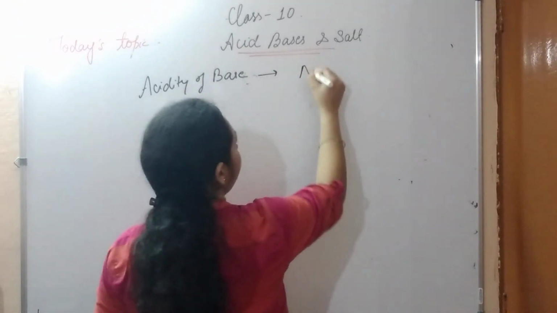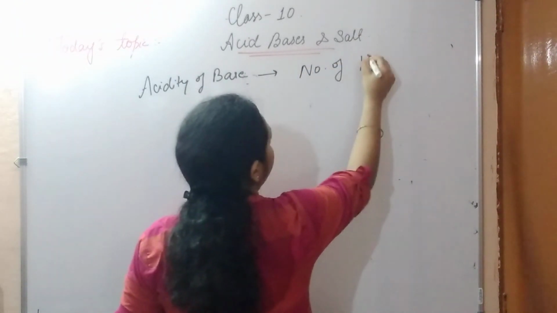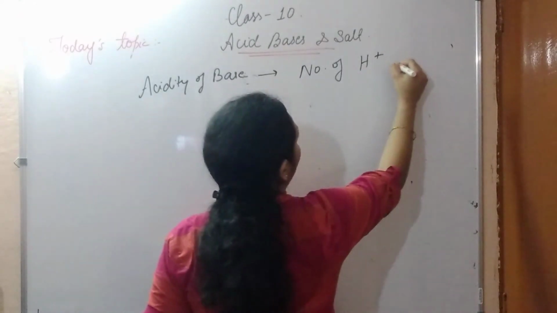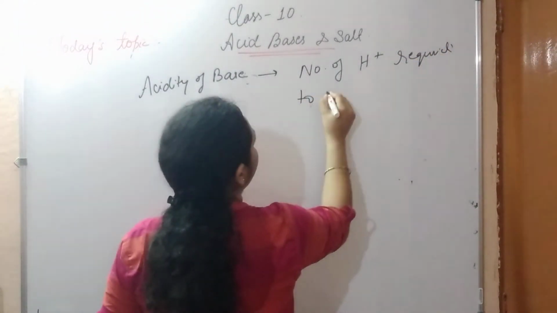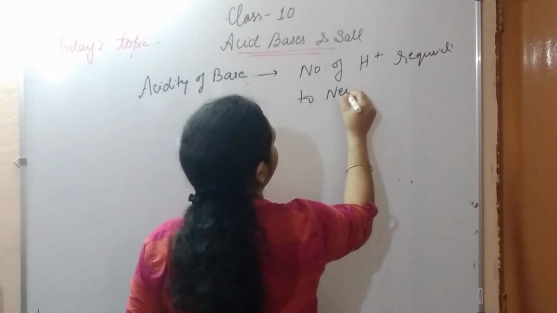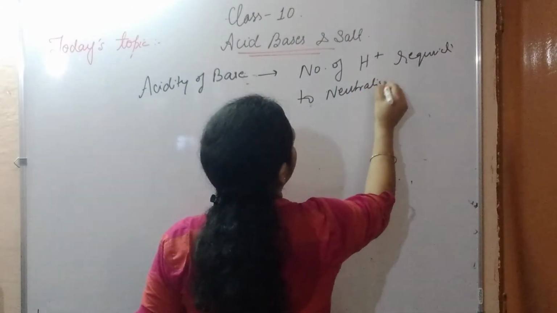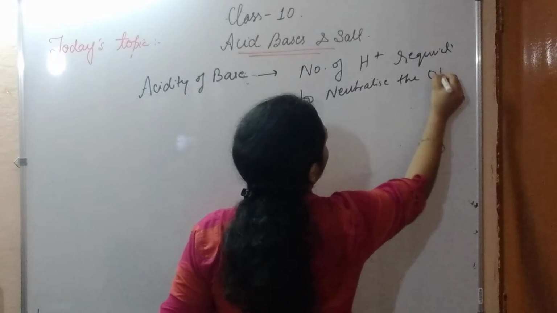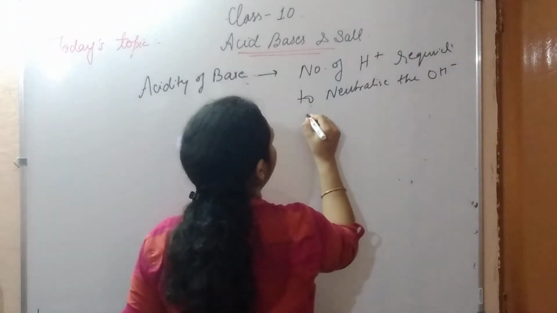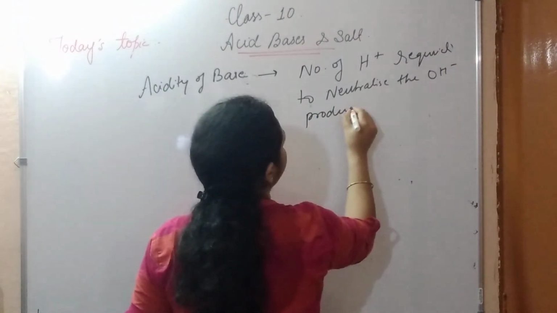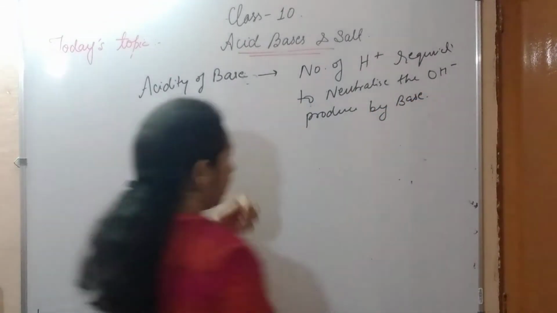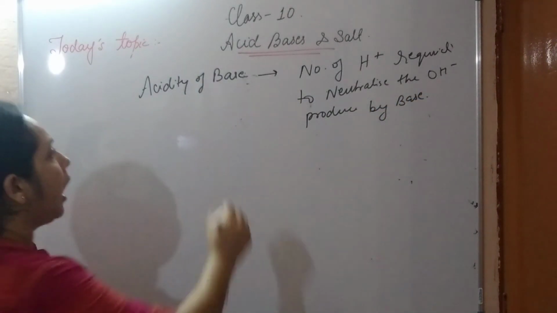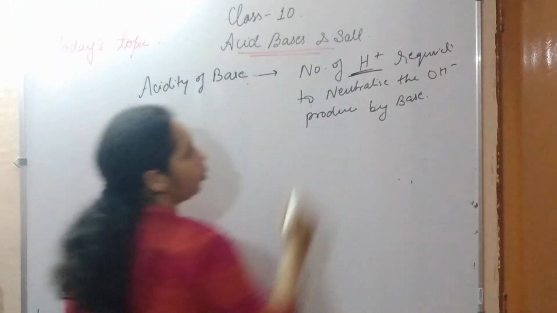It means the number of hydrogen ions required to neutralize the hydroxide ions produced by the base.